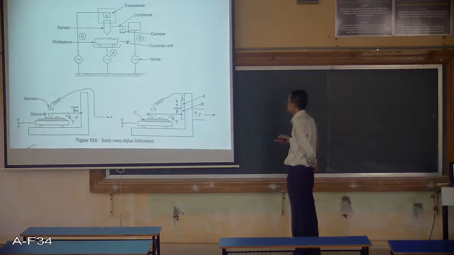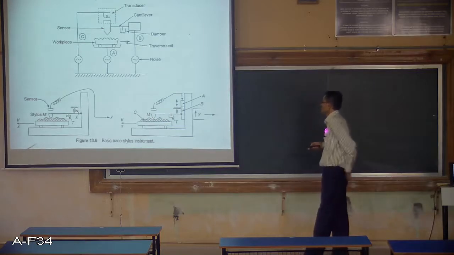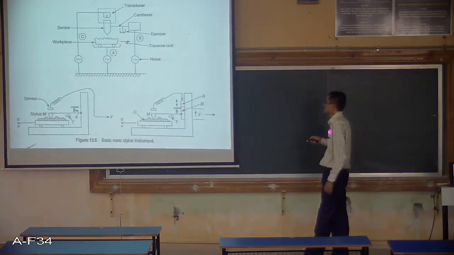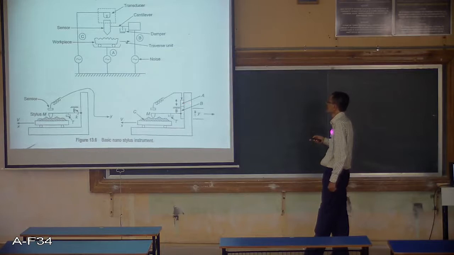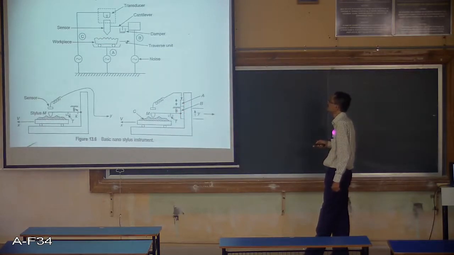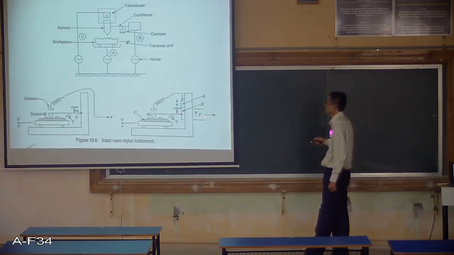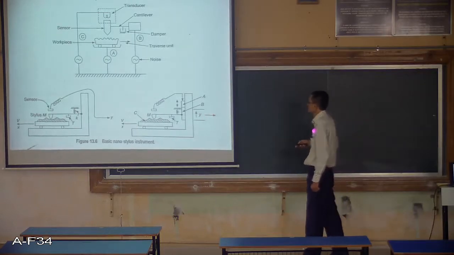In this case, this is the stylus M. This will go up and down based on the nature of the surface of the nanomaterial, and this will give the sensor output, which is given to this part A. So this is part A and part B. Y is the output you get, and that is given to some signal conditioning circuit.